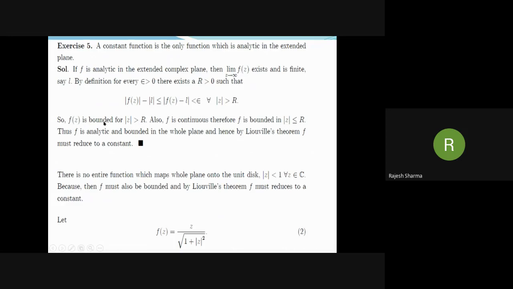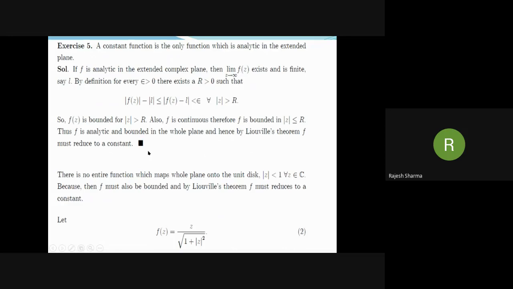Also note that a continuous real valued function on a compact set has a maximum and minimum. So if f is continuous, then f is bounded in mod z less than or equal to r. Thus, f is analytic and bounded in the whole plane.